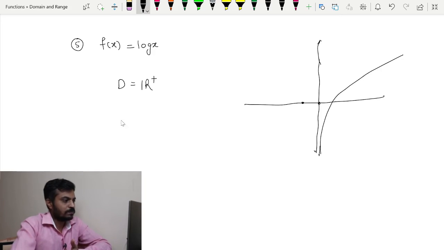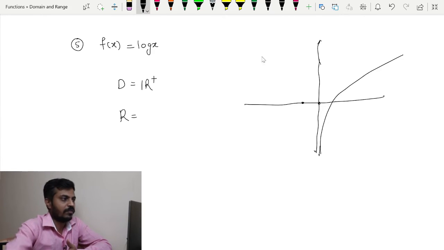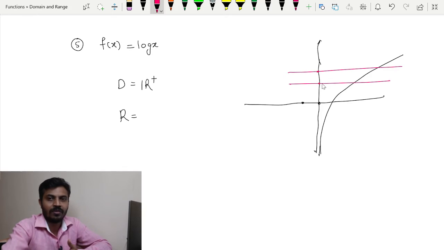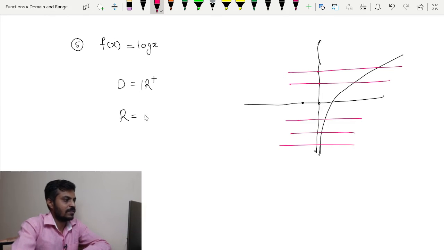Now talking about range in this case, you can see that the graph is present above the x axis as well as below the x axis, right? And if you start drawing the horizontal lines and finding the intersection on the y axis, then you will get all the points of the y axis, right? You can draw anywhere, and thus our range in this case is nothing but what? The entire real line, that is nothing but R, range of f.